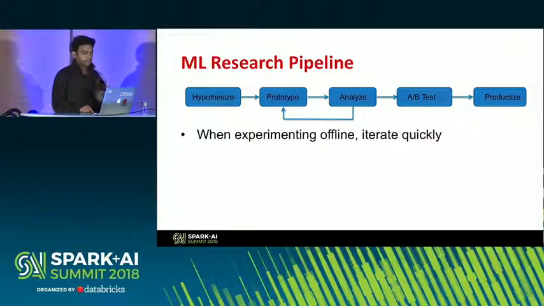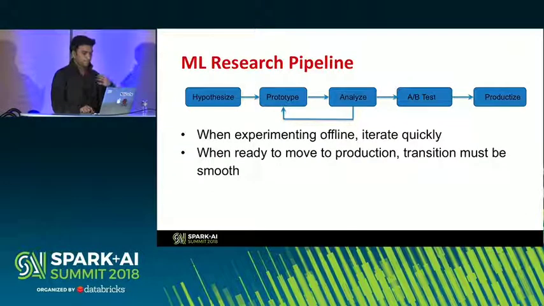So what are the key requirements, right? When we experiment offline, we have to iterate very quickly. And when we are ready to move to production, we have to take what we have in terms of the prototype code and some of the analysis tools that we have built, and the transition towards production must be smooth enough.